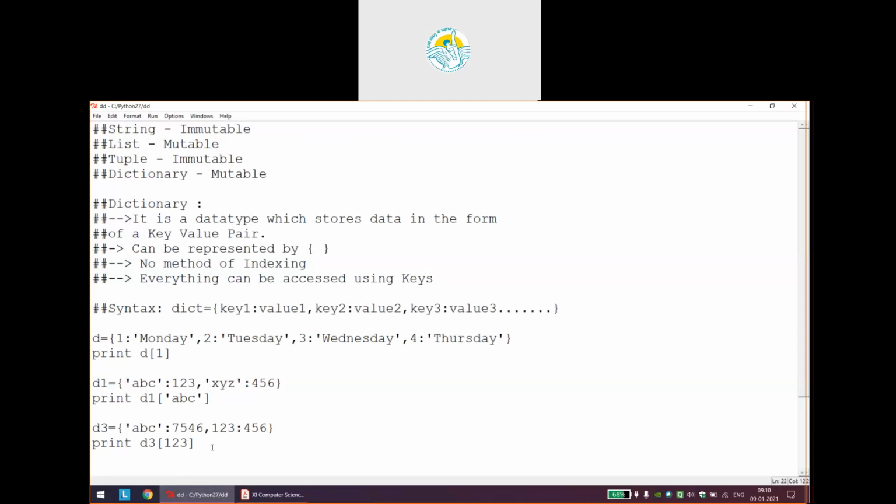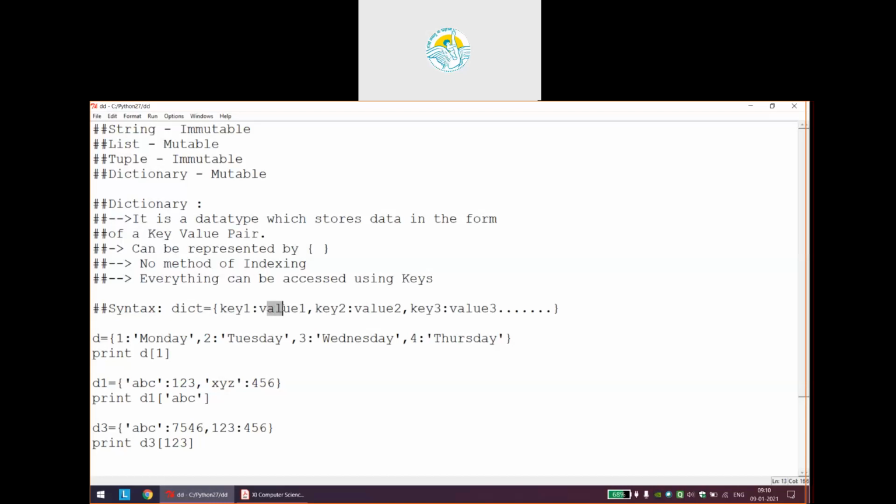And that is why more and more real-world applications make use of dictionaries. One of the simplest examples: suppose you are giving an exam and all your marks are stored alongside your name. How will we store that in Python? Suppose I have Ayushi, so Ayushi's name can become her key and her marks will be the value.